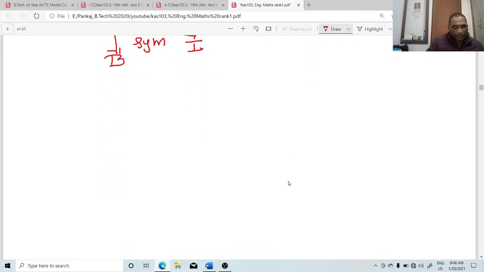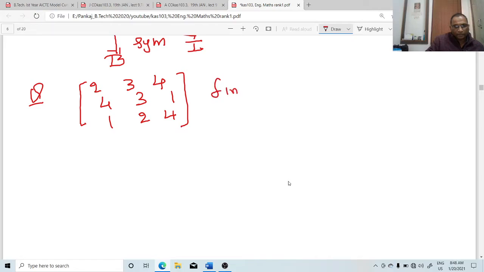How can we convert a given matrix? Take an example. Let us suppose this 2, 3, 4, 4, 3, 1, 1, 2, 4. This matrix. Find inverse. Find A inverse using row transformation. Okay.